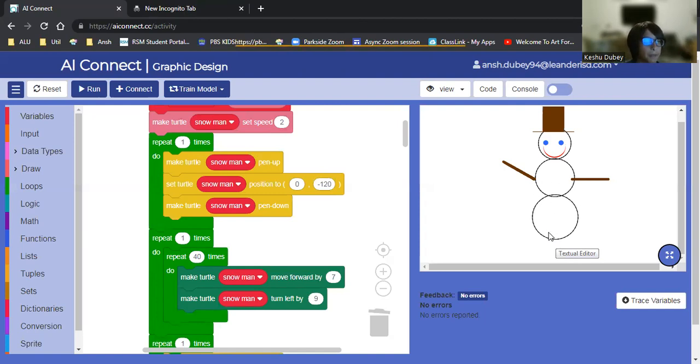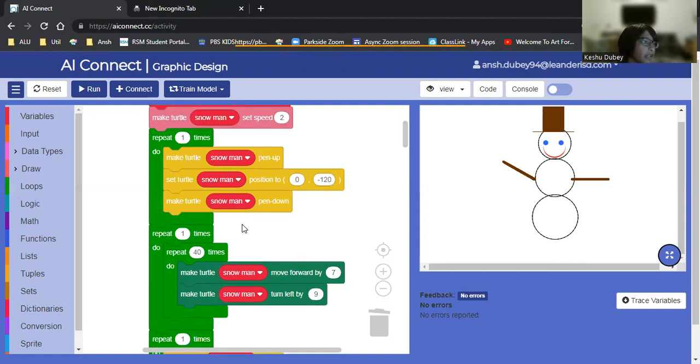So that's the first big circle, but let me show you how it's made. It repeats 40 times and turns left by 9, and you know it's going to be a circle because 40 times 9 gives you the product of 360. And the move forward by 7 just controls how big you want your circle. So if you put it at 7, it's that big.